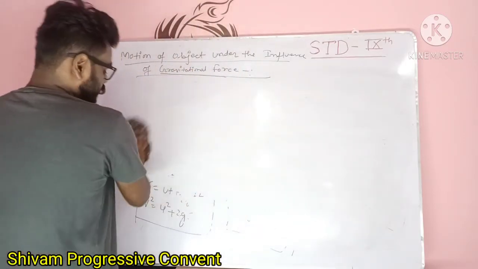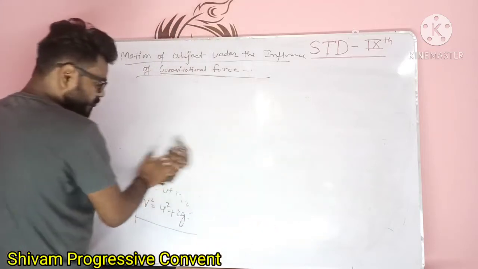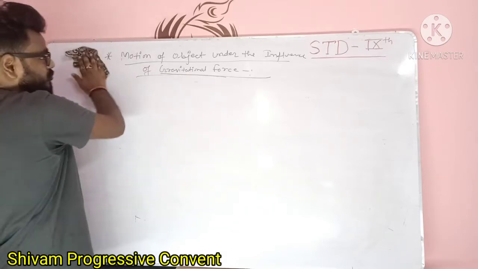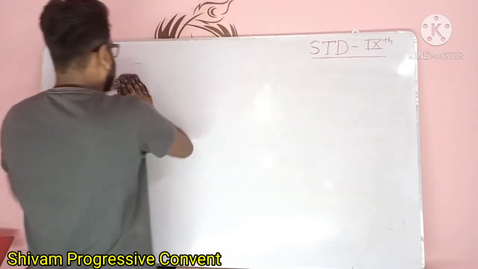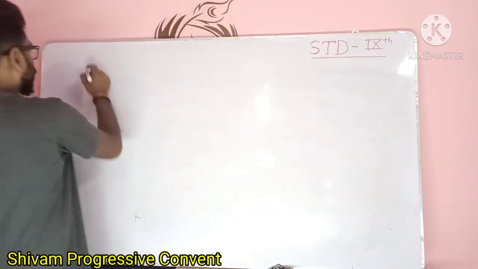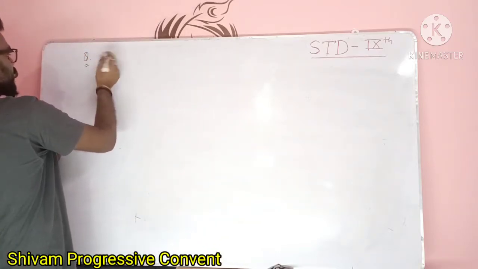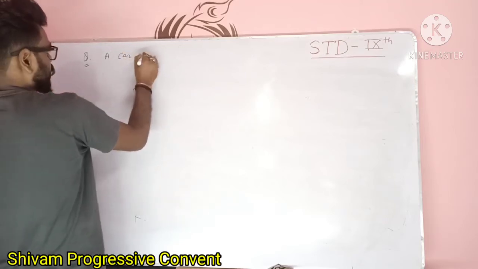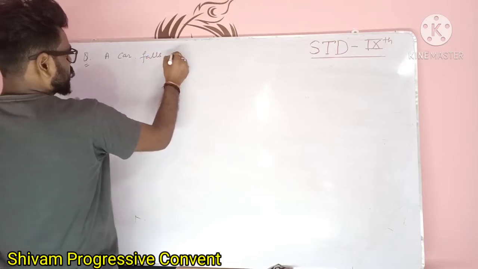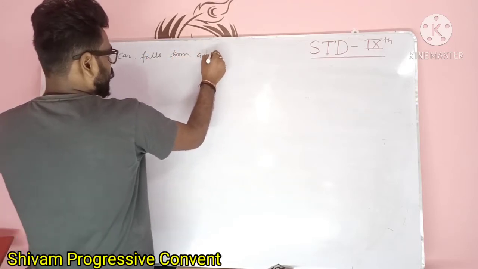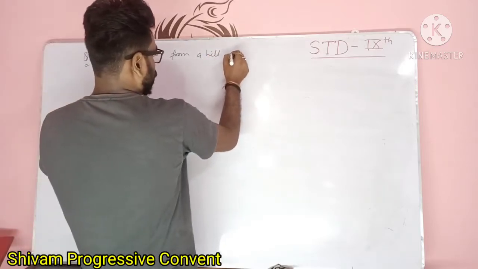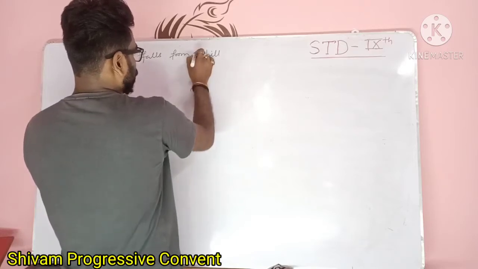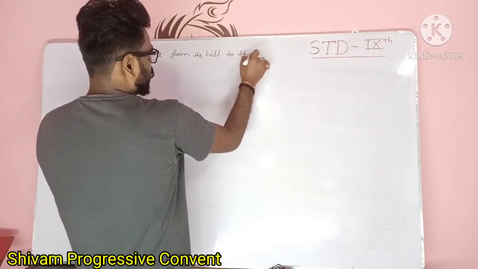Before moving to the further topic, I want to solve one numerical problem here, so that you have cleared all the equations of motion properly. So write down one numerical problem here. This numerical is also given in your NCERT book. A car falls from a hill to the ground